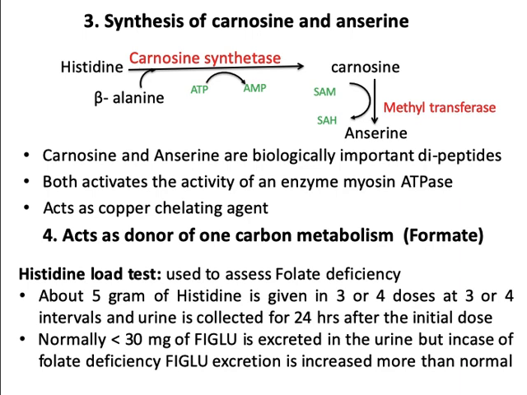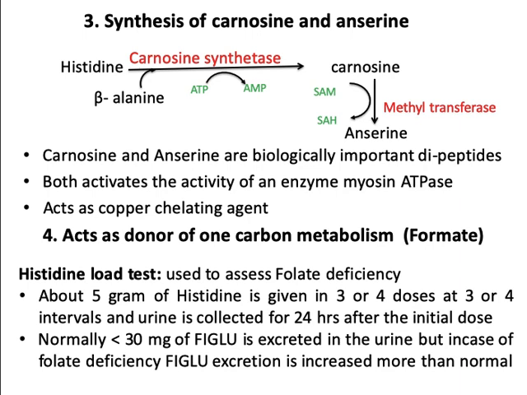Coming to one more important function of histidine. Histidine helps in the synthesis of biologically important dipeptides carnosine and anserine. Carnosine is a dipeptide consisting of histidine and beta-alanine, whereas anserine is nothing but methylated carnosine. Histidine reacts with beta-alanine.